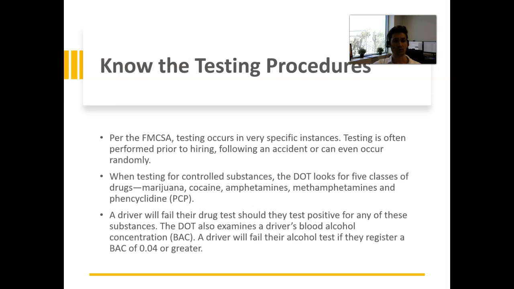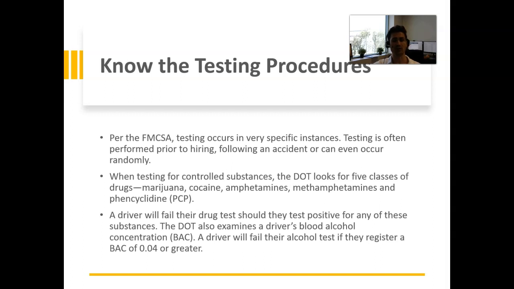You should know the testing procedures. Per the FMCSA, testing occurs in very specific instances. Testing is often performed prior to hiring, following an accident, or can even occur randomly. When testing for controlled substances, the DOT looks for 5 classes of drugs: marijuana, cocaine, amphetamines, methamphetamines, and even PCP. A driver will fail their drug test should they test positive for any of these substances.